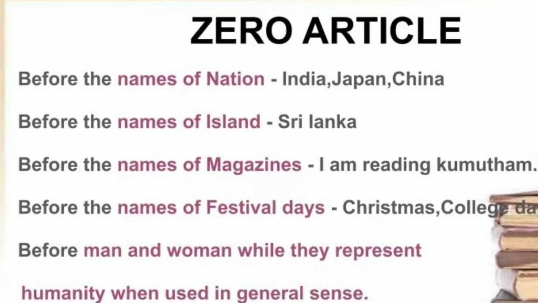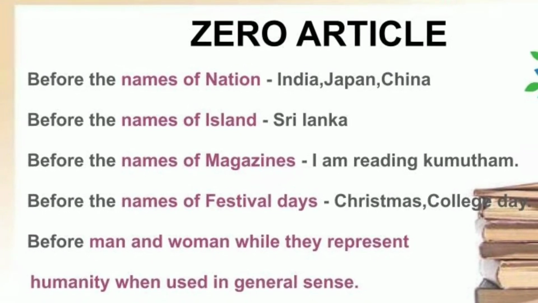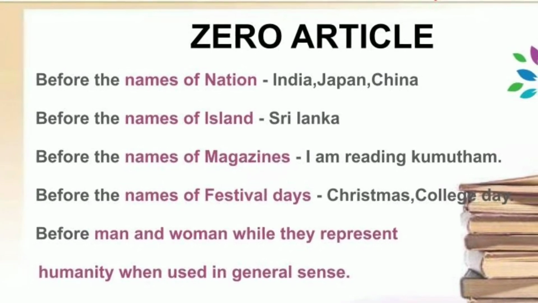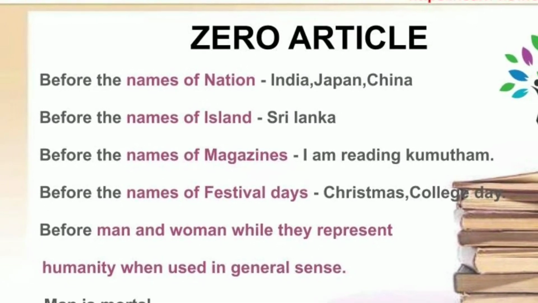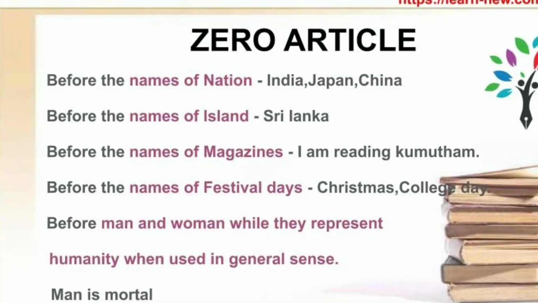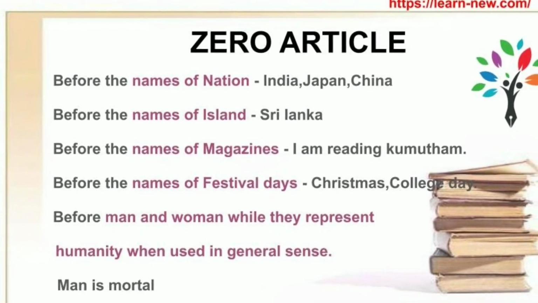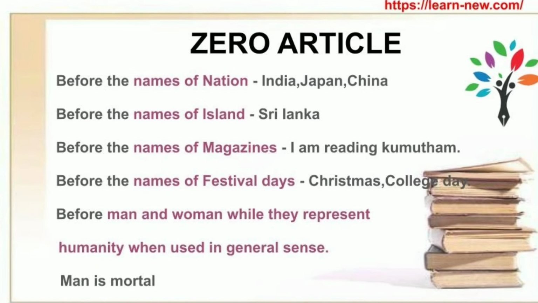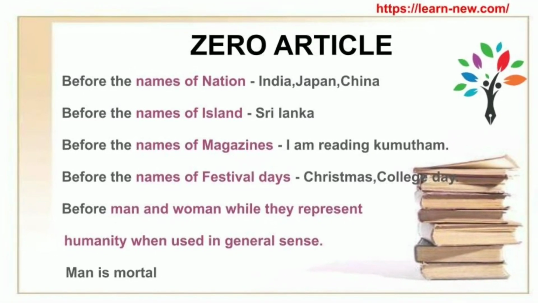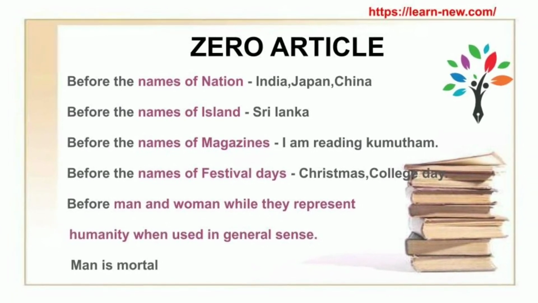Before the names of nations, India, Japan, China. Before the names of islands, Sri Lanka. Before the names of magazines, I am reading Kumudam. Before the names of festival days, Christmas, College Day, UN Day. Before man and woman, while they represent humanity when used in a general sense. Man is mortal.